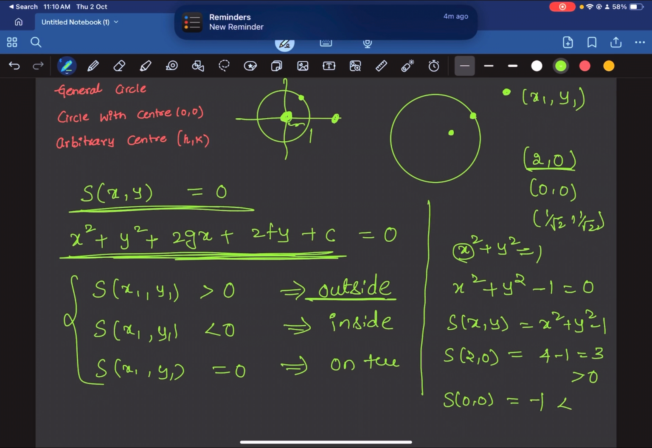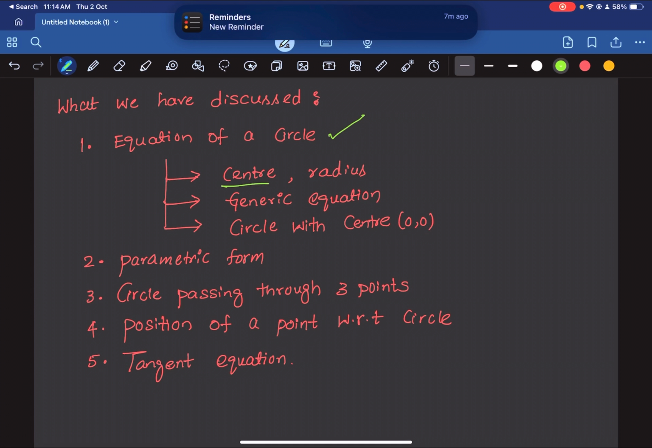Let us move ahead. So far we have discussed these things. So how do you find the equation of the circle when the center of the circle is given and the radius of the circle is given? (x minus h) whole square plus (y minus k) whole square is equal to r square. And the generic equation of the circle, x square plus y square plus 2gx plus 2fy plus c is equal to 0. The center is (minus g, minus f) and the radius is the square root of g square plus f square minus c. And the equation of the circle with center (0, 0) is simply x square plus y square is equal to r square. And the parametric form of the circle, which is x is equal to h plus r cos theta, y is equal to k plus r sin theta, where (h, k) is the center of your circle and r is the radius.